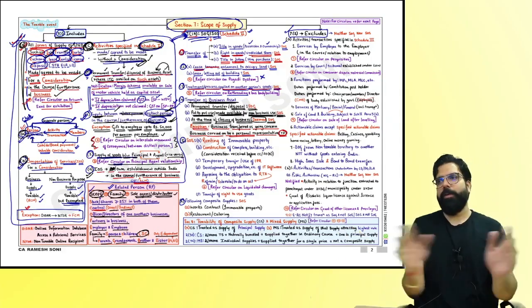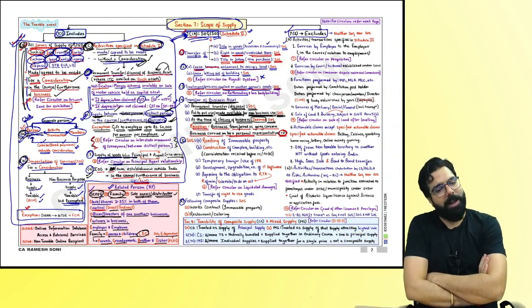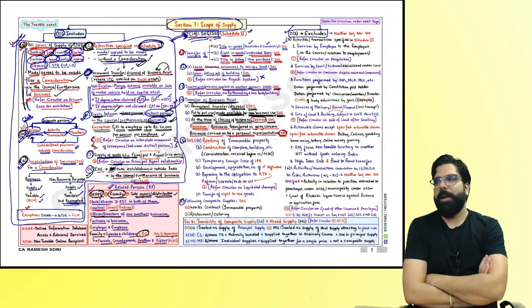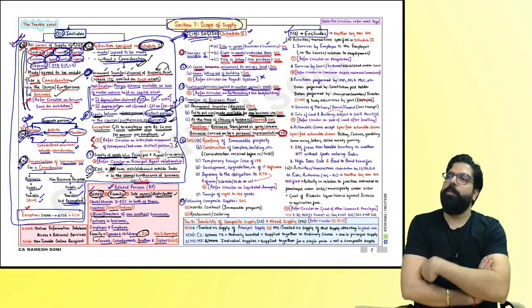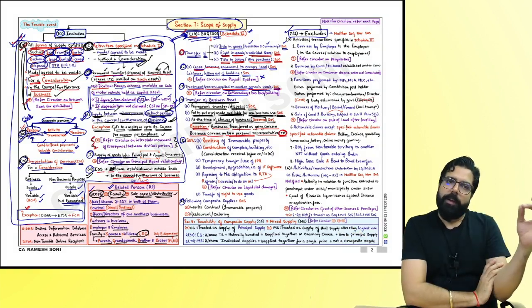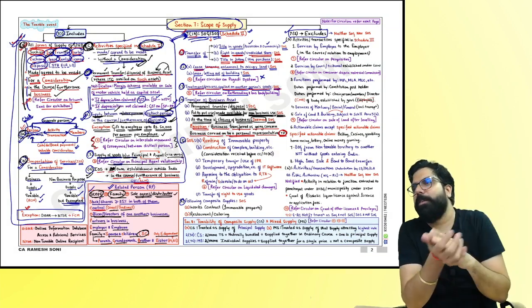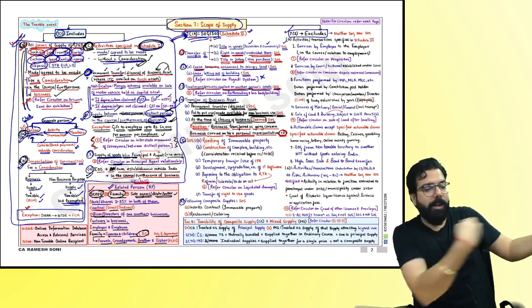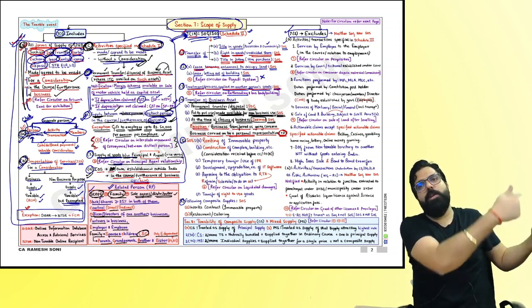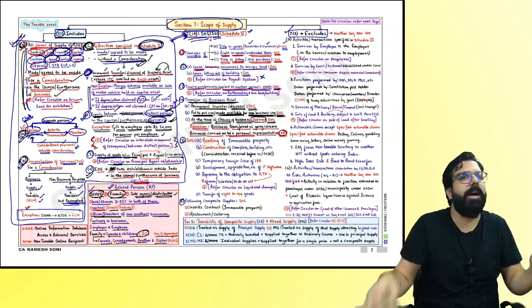So my question to you, everyone, I closed my business, took all the assets home. Supply of goods or supply of service? Supply of goods. I transferred my business to my friend. He is taking registration, he is continuing the business. My transfer will be exempted. Why? Because he has to take registration, collect GST and pay it to the government.